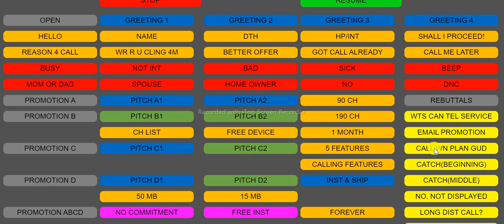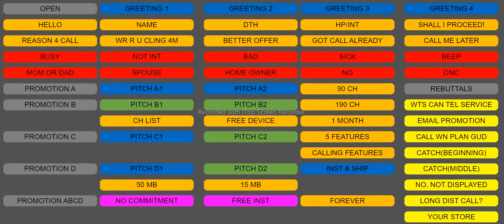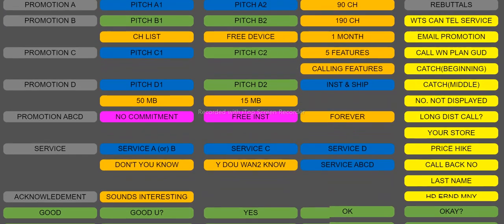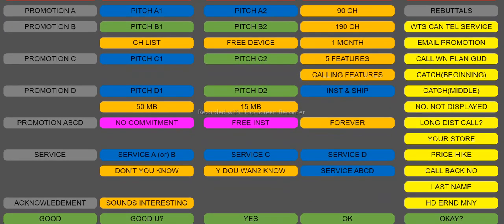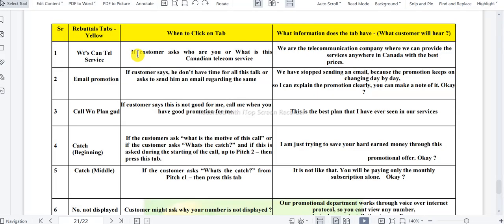But if the customer is telling you, I'm already having a good offer, I'm already having a better offer with me, that time you have to click this better offer prompt. Here we have a better offer with us too. So could you spend 2 minutes of your valuable time? This will definitely save you hard-earned money. Alright? Fine. So feel the difference between the customer saying that he is already having a good plan, and the customer asking call me when the plan is good. That is totally different.